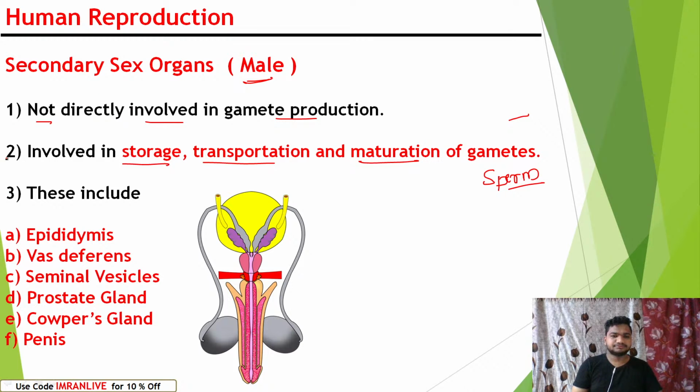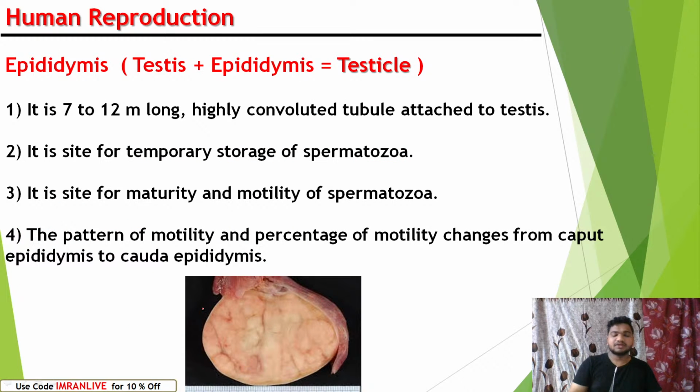These include the epididymis, vas deferens, seminal vesicle, prostate gland, Cowper's gland, and penis. These are the secondary sex organs in males, but the primary sex organs are the testes, which contain testicular lobules. There we studied the seminiferous tubules, which take a major part in spermatogenesis. So one by one we will understand deeply. Let's understand the epididymis.